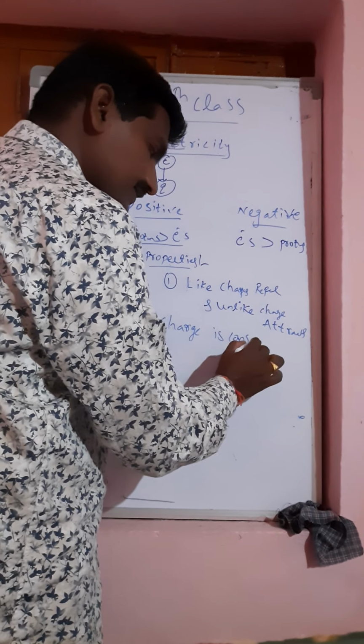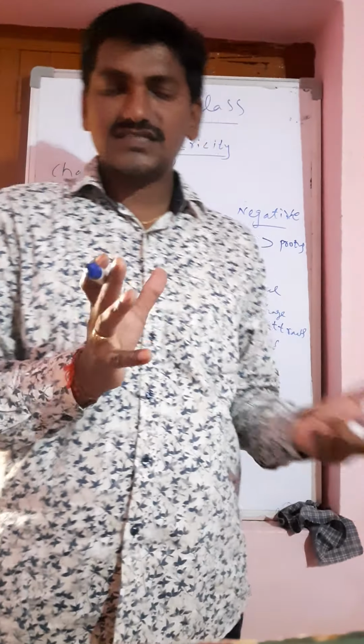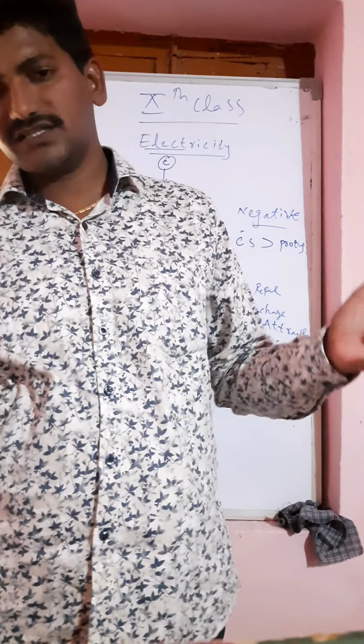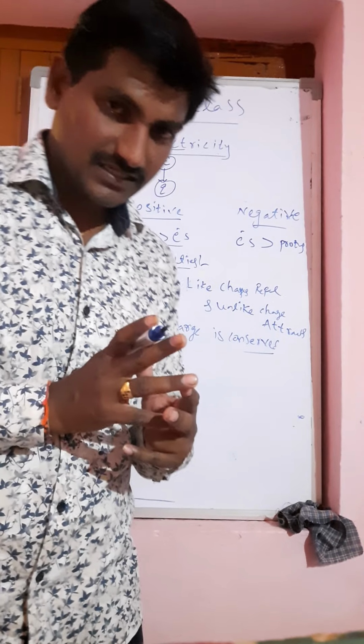Repel in the sense that the same type of charges repel each other. Positive repels positive, negative repels negative. Positive and negative will attract towards each other.